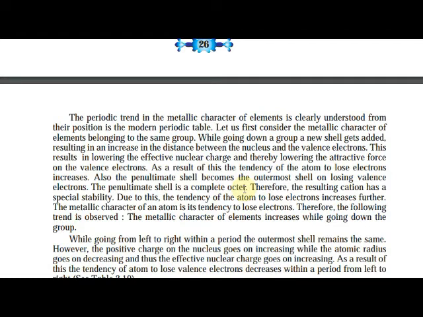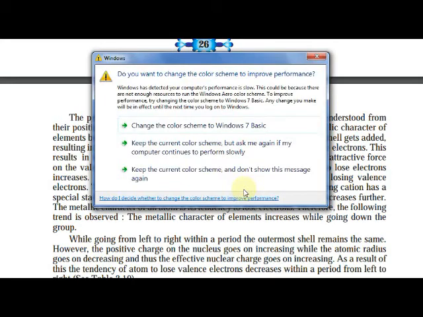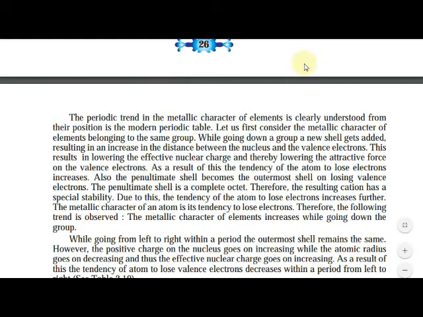As a result, the tendency of the atom to lose electrons increases.